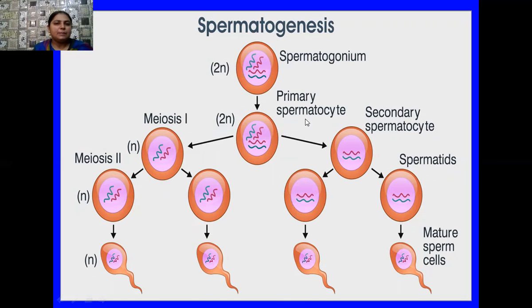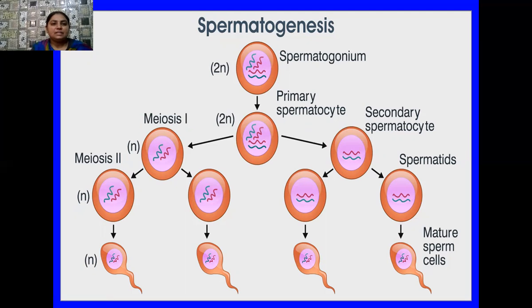Now these primary spermatocytes complete the first meiotic division, and after this they form two equal haploid cells. These two equal haploid cells then undergo the second meiotic division, which is like mitosis actually.